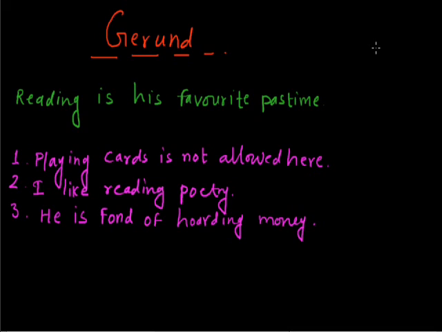Okay, so any verb which ends in ing but which does the work of a noun in the sentence either as a subject or as an object, it will be called a gerund.